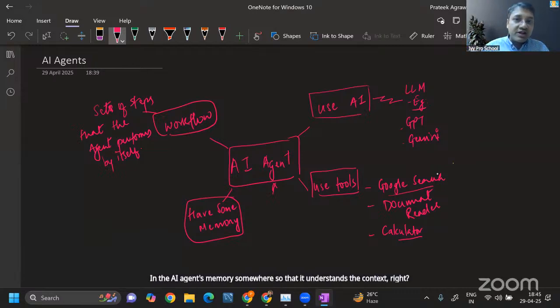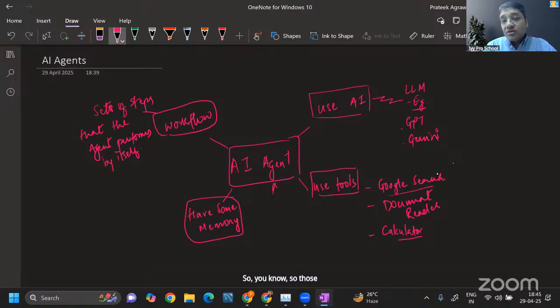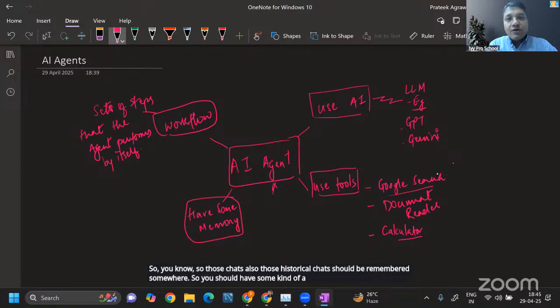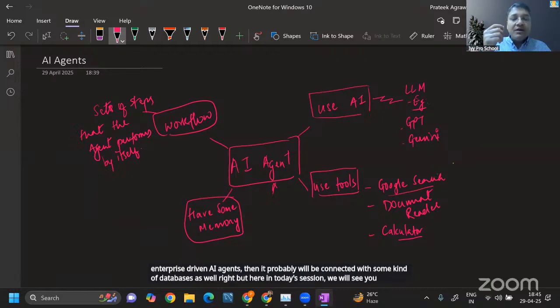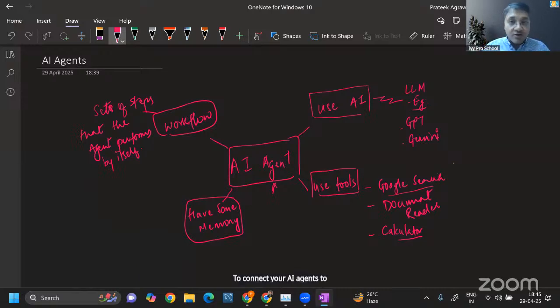For example, when we talk to ChatGPT, it remembers all our chats and it shows the history of those chats as well, and the responses that we have gotten against those chats. So those historical chats should be remembered somewhere. So it should have some kind of memory, okay? If you're talking of very production size, large enterprise driven AI agents, then it probably will be connected with some kind of databases as well, right? But in today's session, we will see how we can assign simple memory to our AI agents as well. Later on, you can explore connecting your AI agents to databases as well. That will be very interesting.